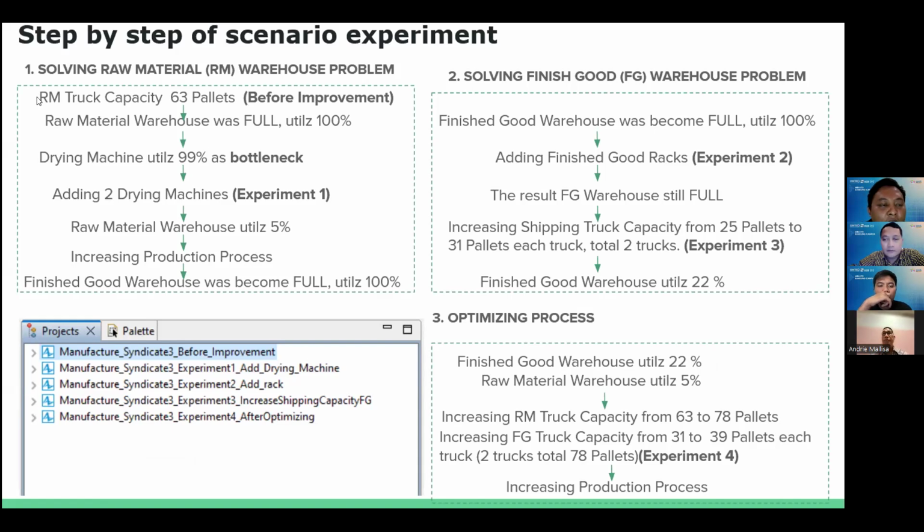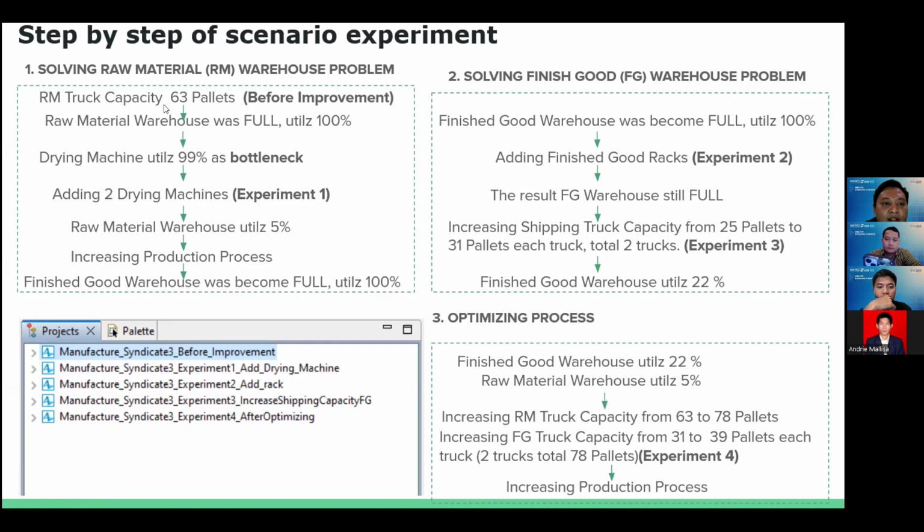We want to explain about the experiment flow. We conduct four experiments, and the before improvement means the existing condition. Experiment one is at the drying machine. Experiment two is at racking in finished good. Experiment three increases shipping capacity of finished good, and the last one is optimizing. This is all of the flow.